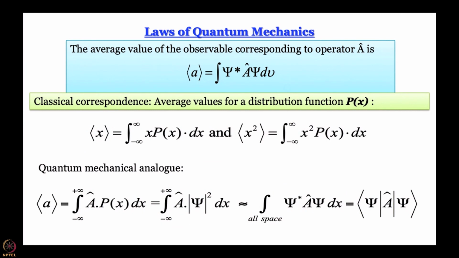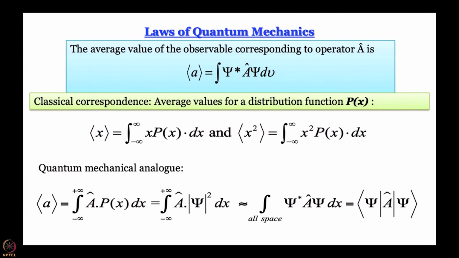So, we keep on making a large number of measurements, 1 lakh measurements, 1 crore measurements, whatever we can. And then when we do that, we get a large number of values, different eigenvalues. What is the average value? Average value or expectation value is given conveniently by this. So, one way is to keep on doing it at different times, otherwise theoretically what you can do is just work out this integral and you will get the expectation value.